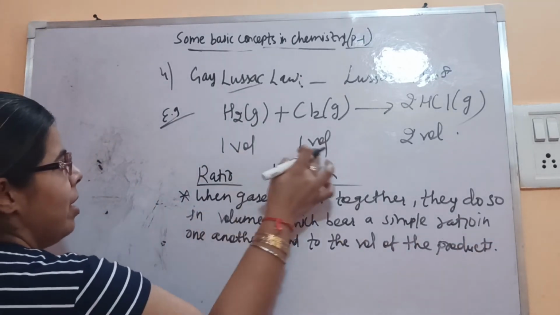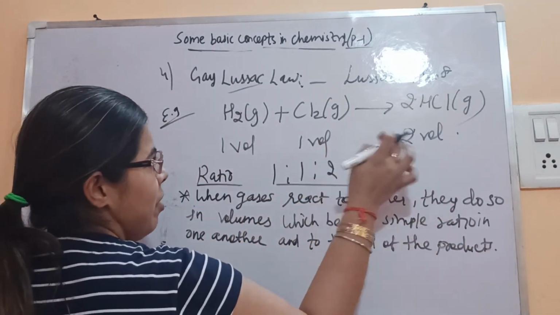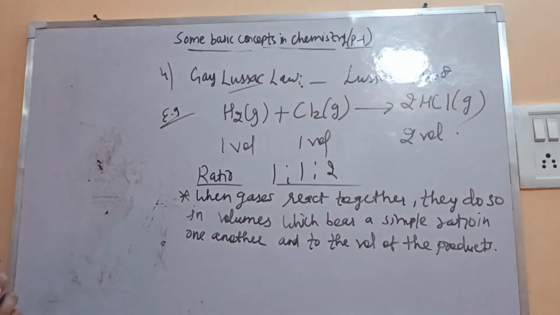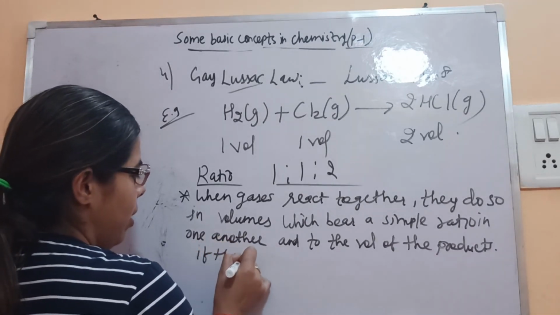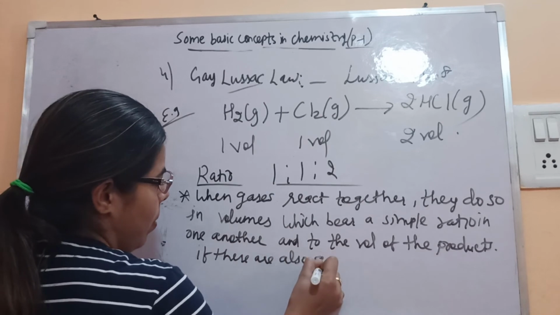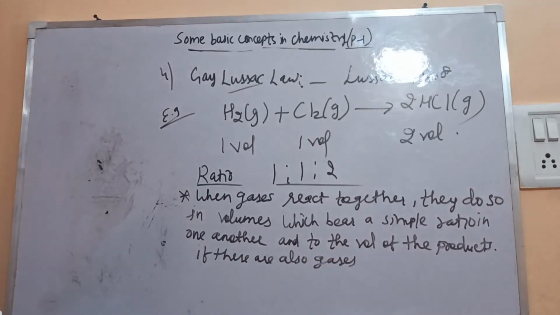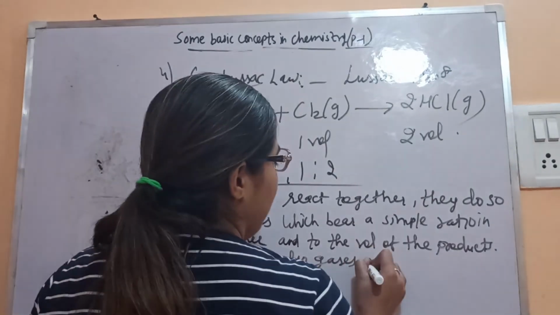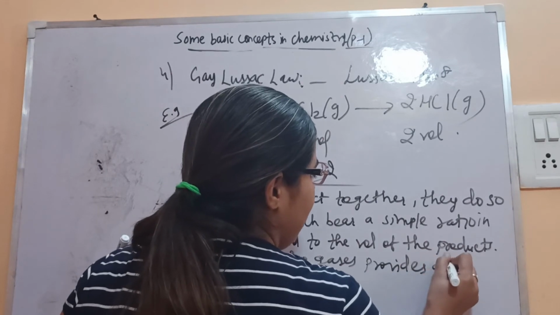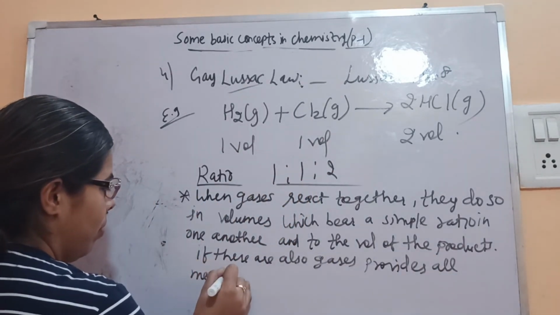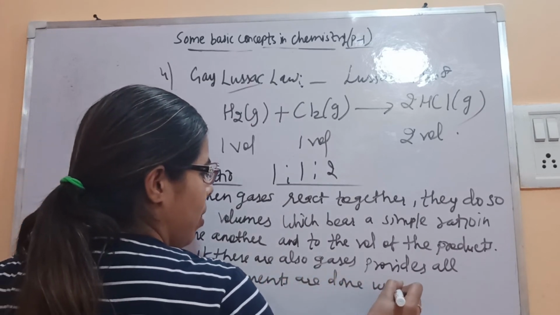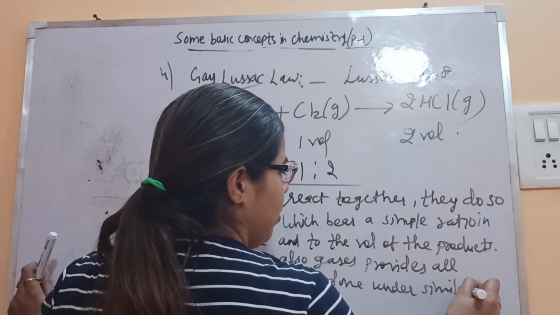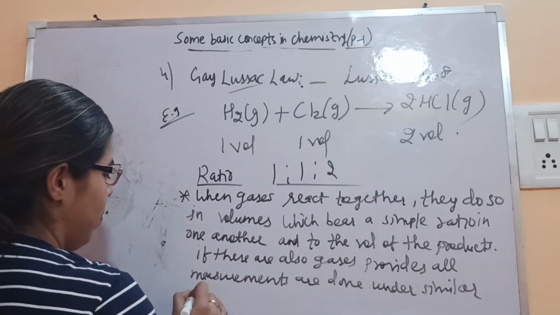Ratio to one another, that is 1:1. This is so simple. And with the products, if they are also gases, 1:2, provided all measurements of volumes are done under similar conditions of temperature and pressure.